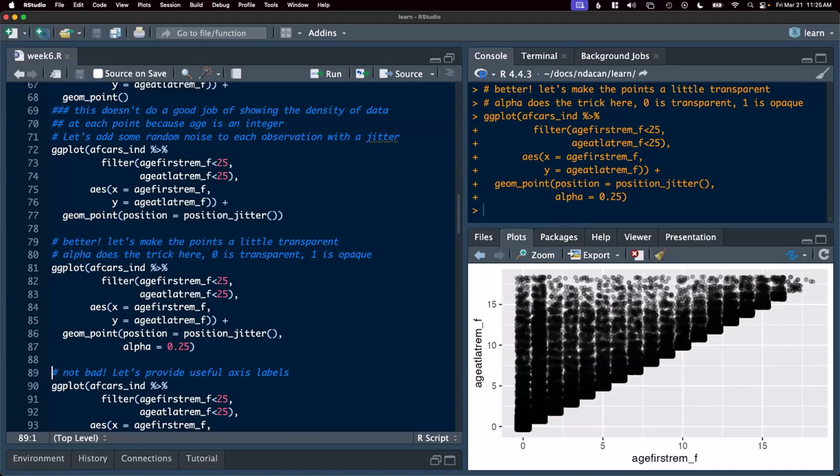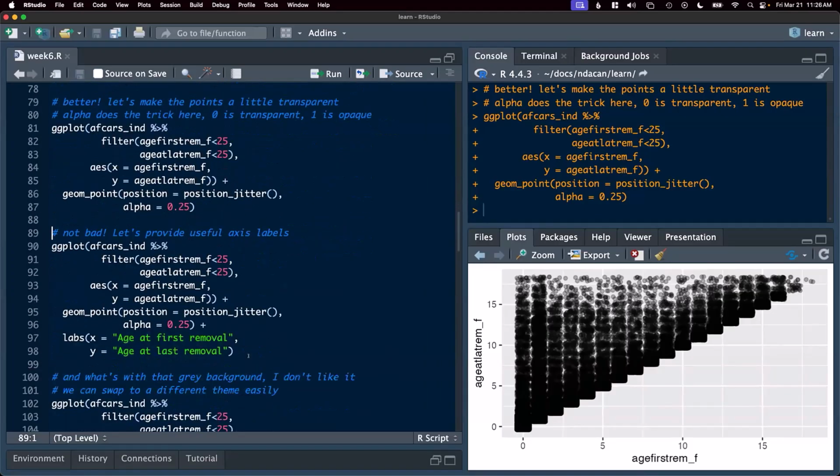Is the y equals x line. That is, age at first removal is equal to age at last removal, where we can see a decrease in the proportion of cases that are very far away from y equals x, but there are still some, of course. This gives us a better sense of the exact location.